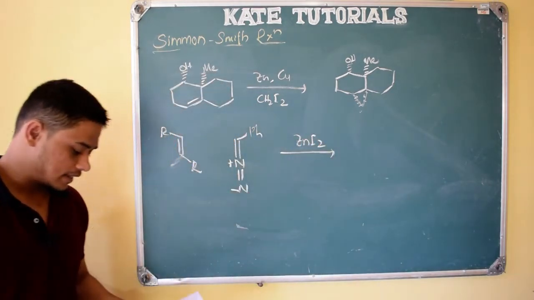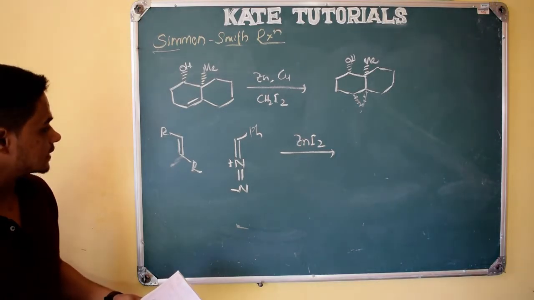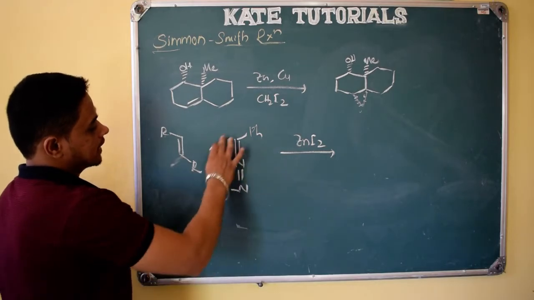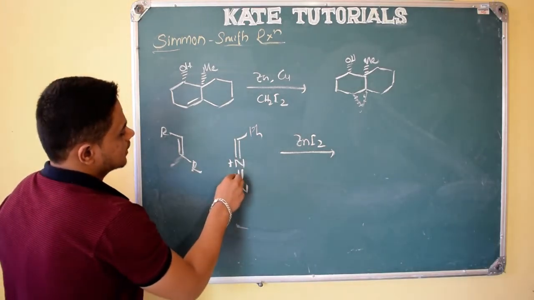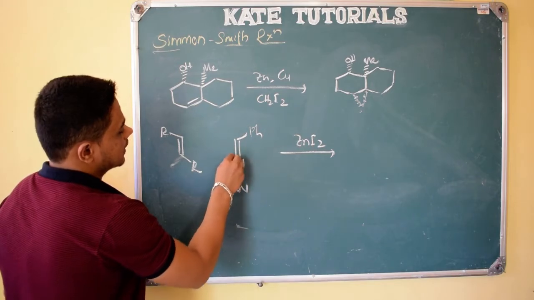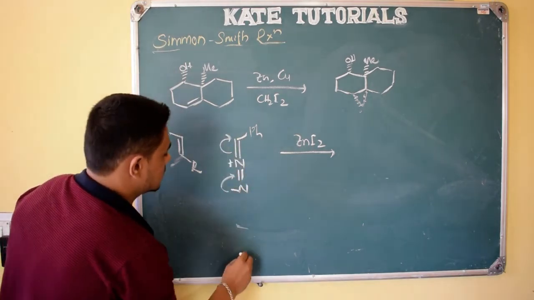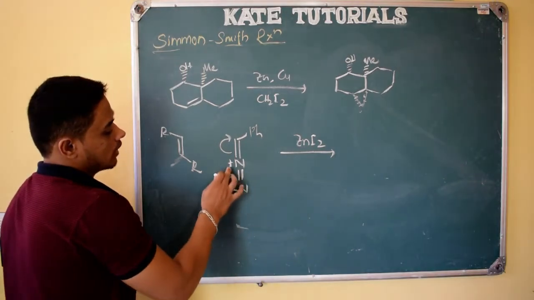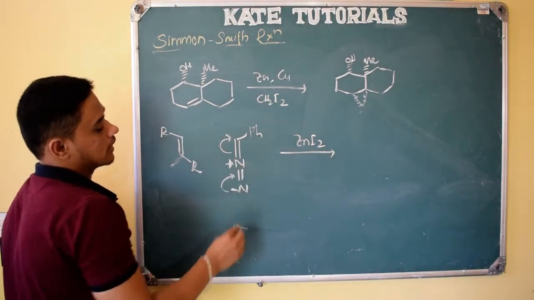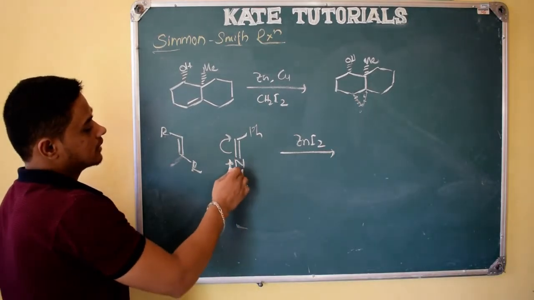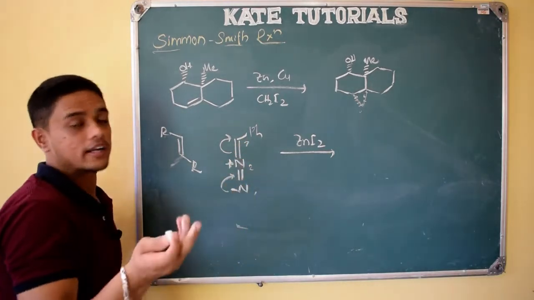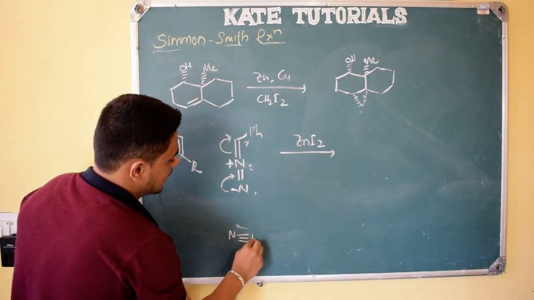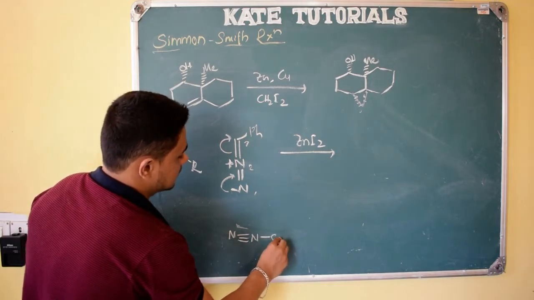So see, this is a little different. So here what you can see is, this is very interesting. See what happens, this structure is there, no, I can write like this also. If this electron density comes here, the electron density moves onto carbon, right? So these are called dipolar species. Dipolar, one polar and second polar, that is positive charge and negative charge, two different charges. So 1,3-dipolar species also, because see here nitrogen, triple bond, nitrogen, single bond, carbon, right?